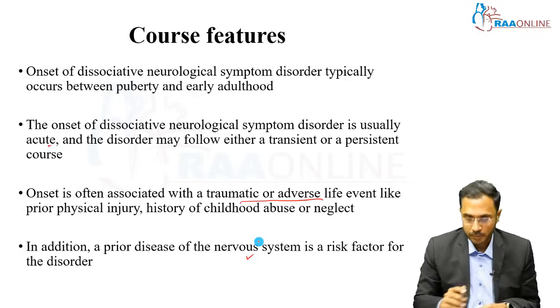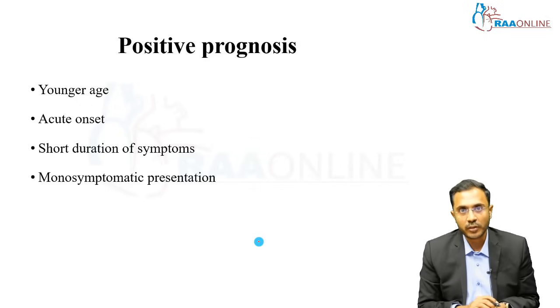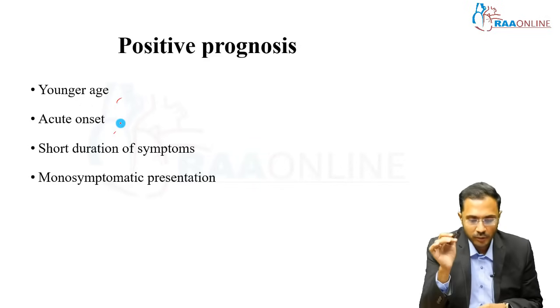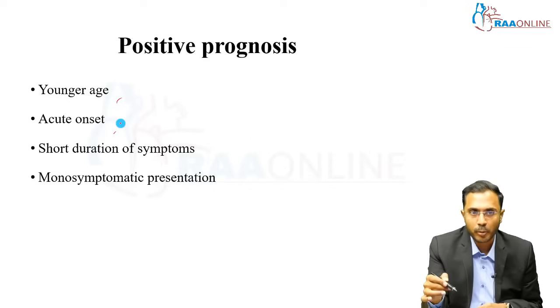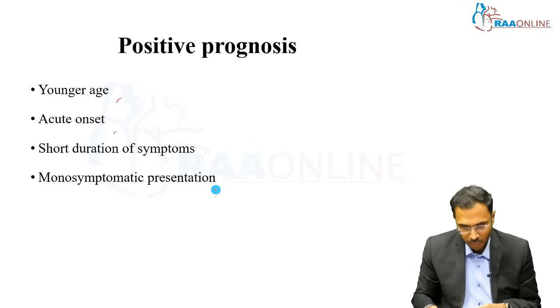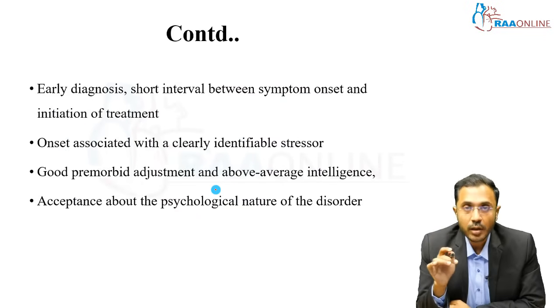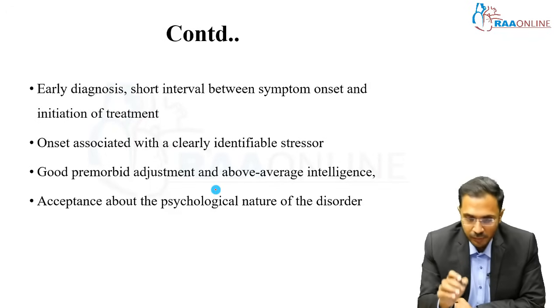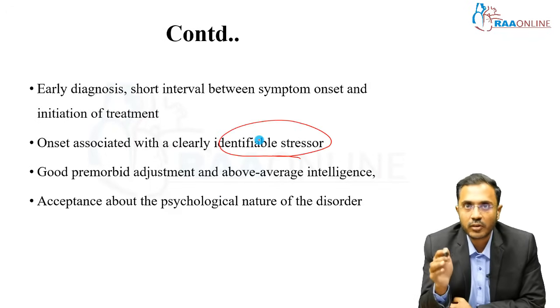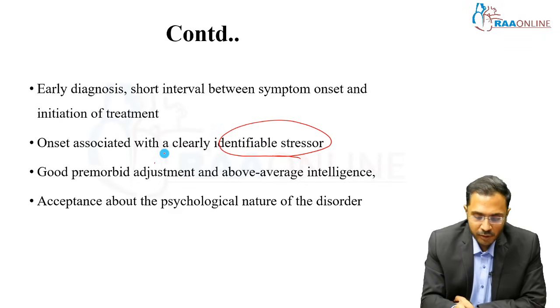So, positive prognostic factors in dissociative neurological disorder include younger age and acute onset. If the symptoms are very chronic, it has a somewhat poorer prognosis, like in any case. Short duration of symptoms and monosymptomatic presentation. If the presentation is very complex, then it has a poor prognosis. Early diagnosis and a short interval between symptom onset and initiation of treatment. If they are suspected early and treatment is initiated early, then it has a good prognosis. And a clear onset associated with an identified stressor. In other words, we have identified what is causing the dissociation, and if we couldn't identify the stress, then it has a poor prognosis. And good premorbid functioning and intelligence.